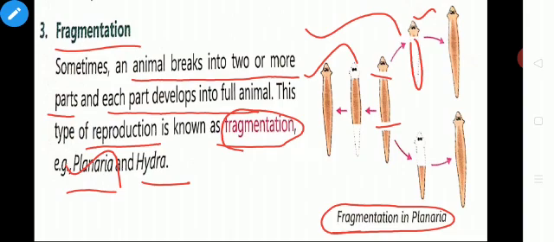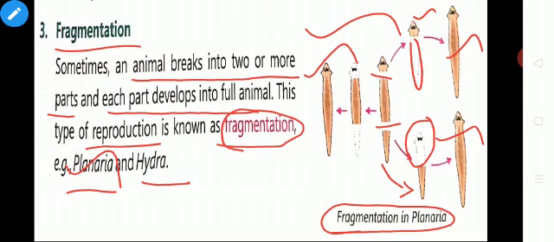Over some days, this remaining body part gets regenerated and develops into a full animal. Similarly, here you can find only the tail portion. The remaining body part is not available as of now. Over some days, the remaining body part gets regenerated and develops into a full animal.